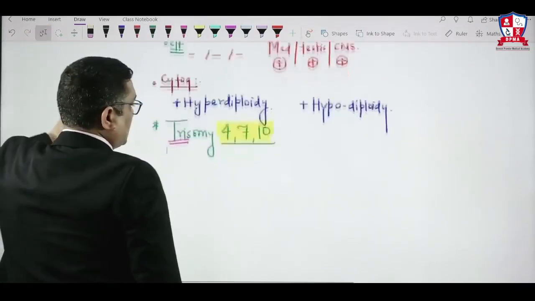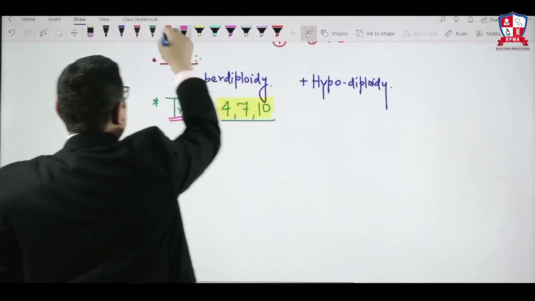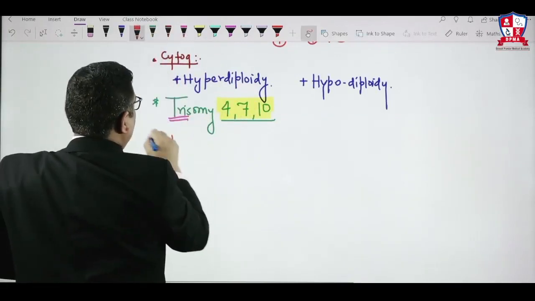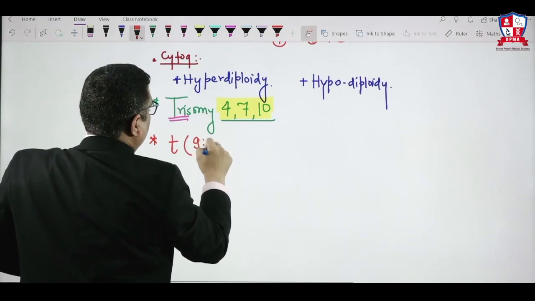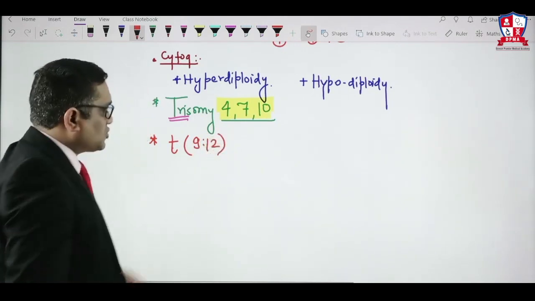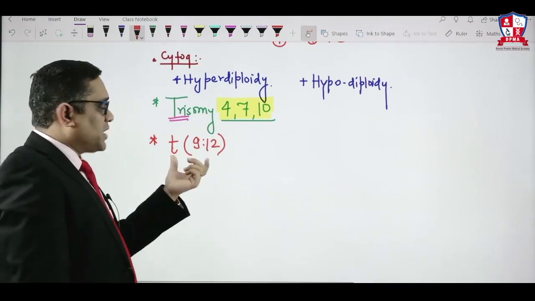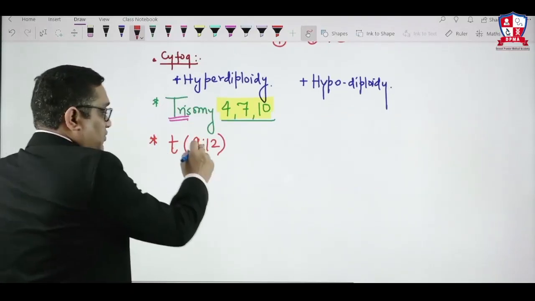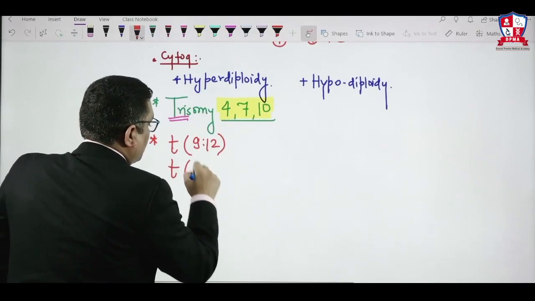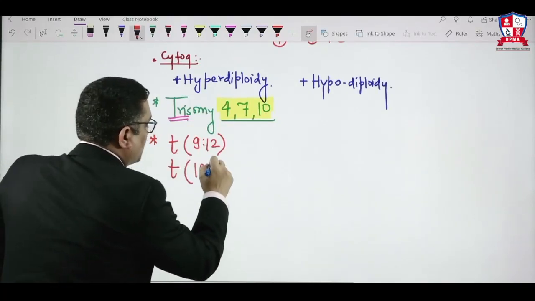Then translocations. Whenever you find translocation 9 to 12, 9 to 12 is a show time. Whenever you go for a 9 to 12 movie, it's a good thing. We enjoy our time. 9 to 12 is good. After 12 o'clock comes, what are you going to see?